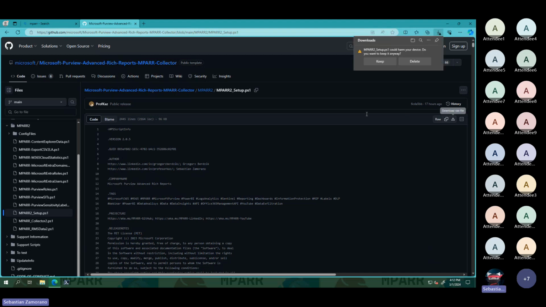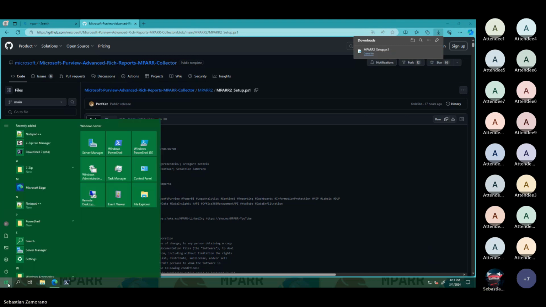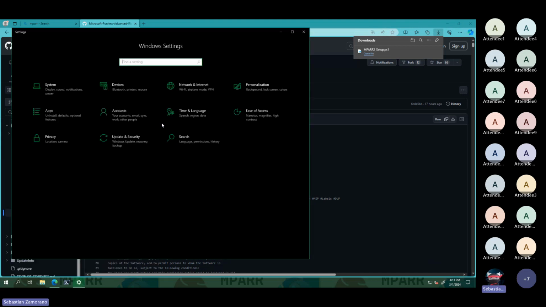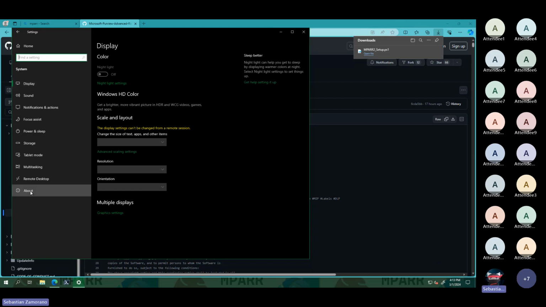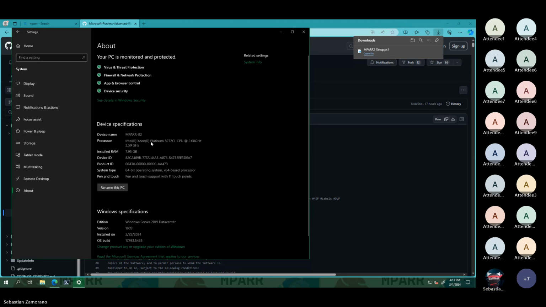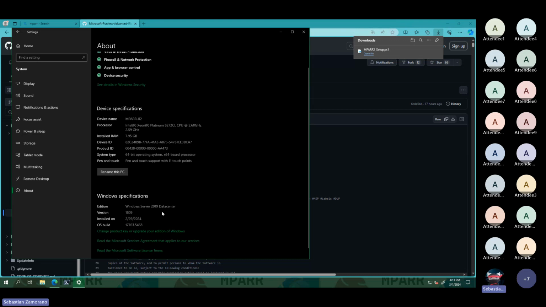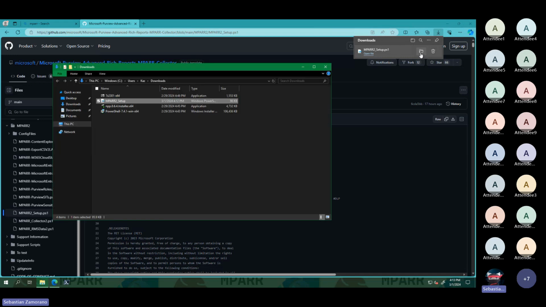Here, to show all the steps, I am using Windows Server 2019. Let me validate. Here, System, About. You can see here I am using Windows Server 2019 to show all the considerations that we need for this.